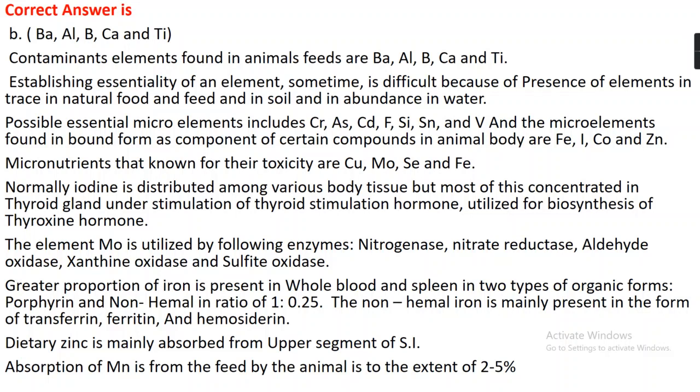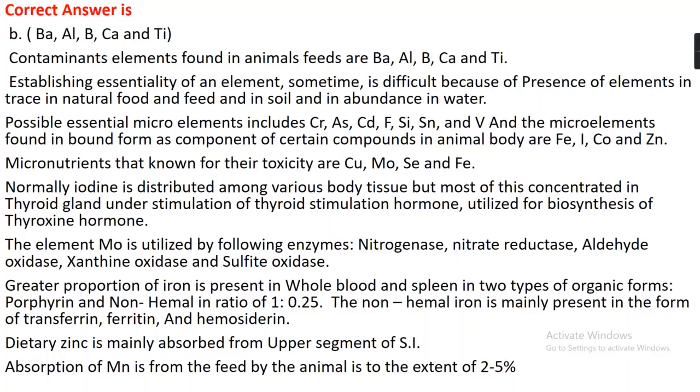Some micro elements are found in bound form and never in free form, such as iron, iodine, cobalt, and zinc. Micronutrients known for their toxicity are copper, molybdenum, selenium, and iron.